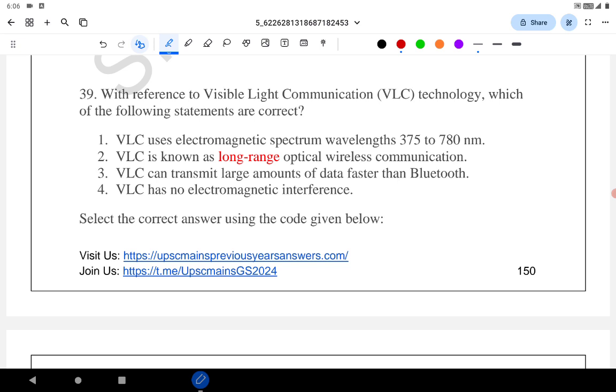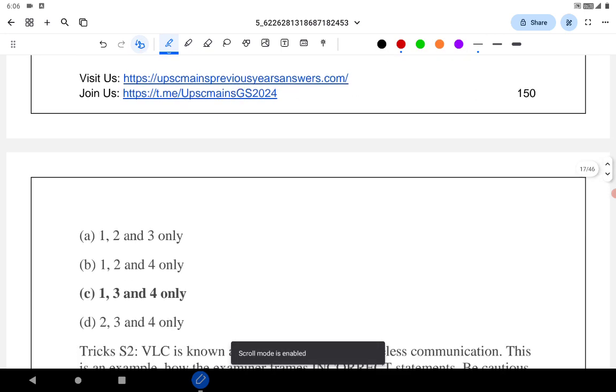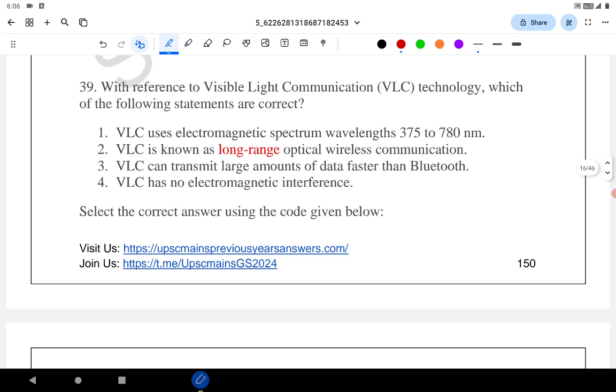VLC has no electromagnetic interference. The correct answer is 1, 3 and 4.